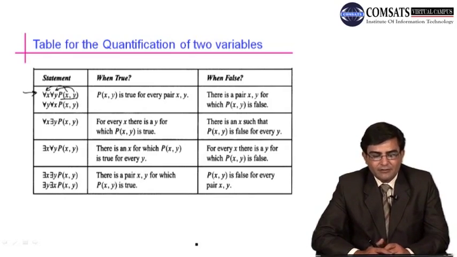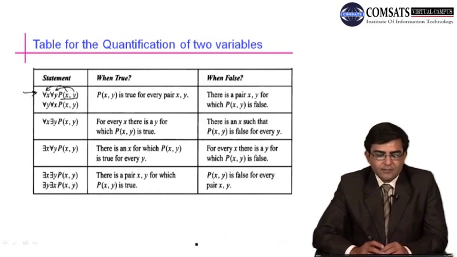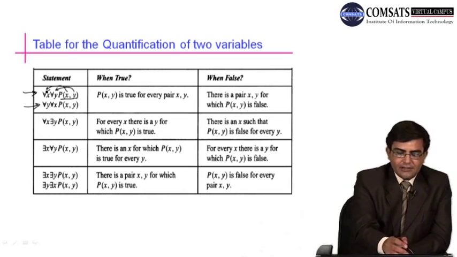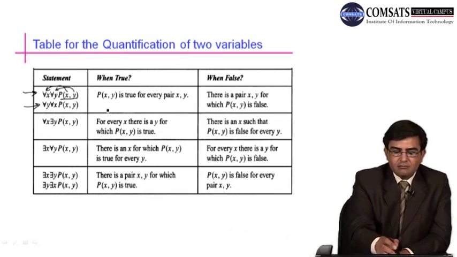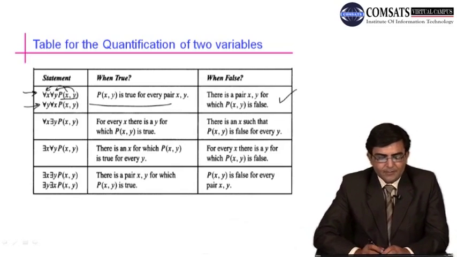And this statement will be false if we can find some pair x and y for which this predicate P of x, y is false. So this predicate will be false if we can find at least one pair for which P of x, y is false. Now similarly, this statement is for all y, for all x. We have just interchanged the places of x and y. This will remain true in the same case and remain false in the same case.